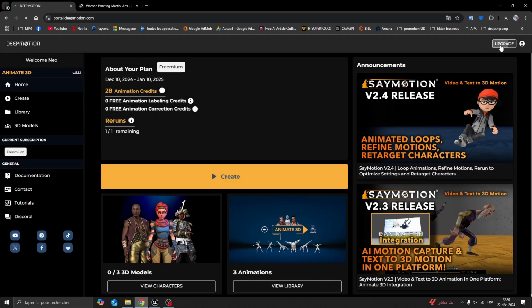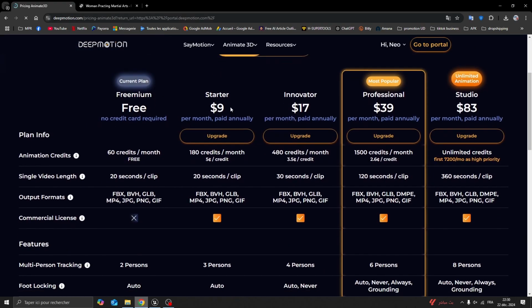But before that, I need to show you the different plans. Don't worry about the prices, the free plan will be enough. Here you can see that you will have 16 credits per month, okay, 20 seconds of clip per month per single video. What I mean by that is those 16 credits will be enough to make up to 20 seconds of video clip. Okay, so the output format, you can see there is FBX, which is the format that our engine uses.